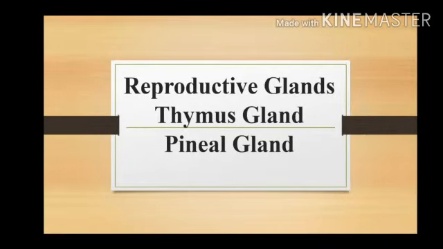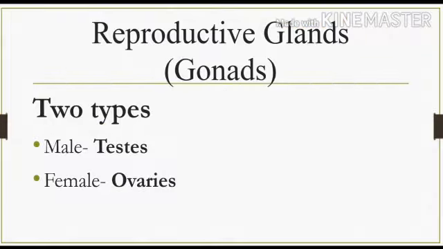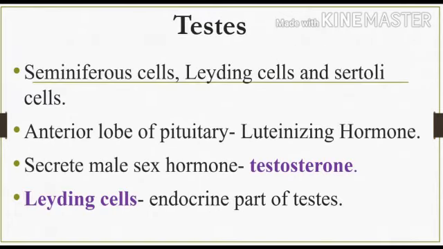Here we are going to see about the reproductive glands, thymus gland and the pineal gland. And the first is the reproductive glands. These reproductive glands are also called the gonads. There are two types of reproductive glands. They are the testes and the ovaries. The testes are the male reproductive gland and the ovaries are the female reproductive gland.